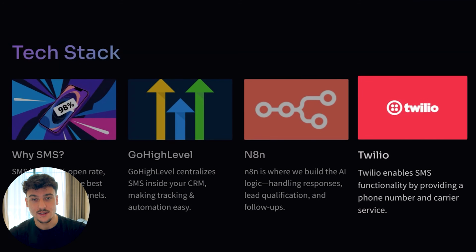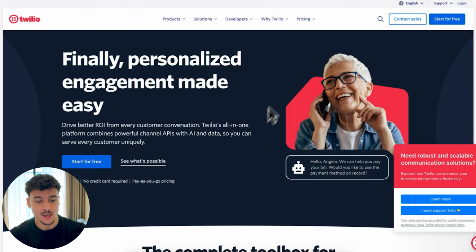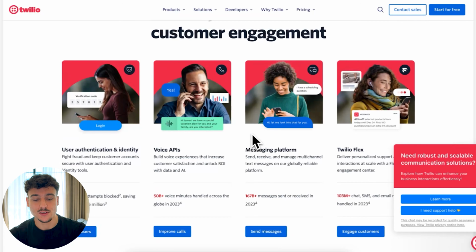And finally, there's no way around this, Twilio. Twilio is the #1 SMS provider in the world. They provide communication APIs for SMS, and they make it very, very easy to actually build this up. You can use it for voice agents, you can use it for SMS agents, and even WhatsApp agents. So it's what we're going to be using in this video, and I'll show you exactly how to use it. If you're using GoHighLevel, you won't actually need to directly use Twilio, but you can use Twilio through GoHighLevel.